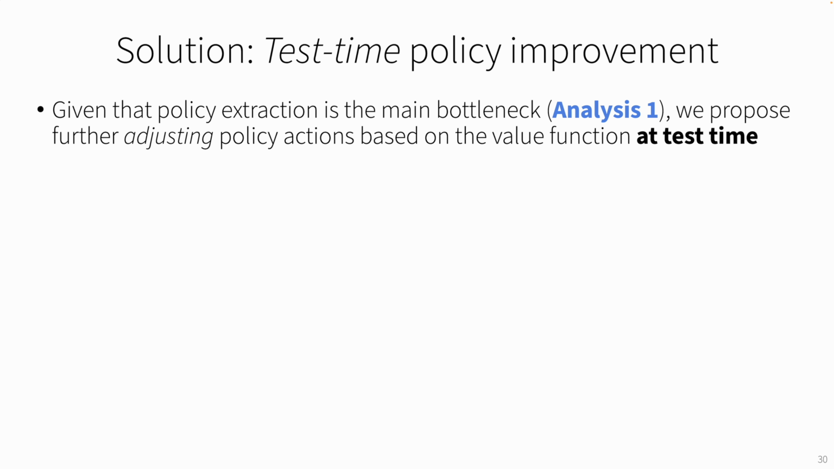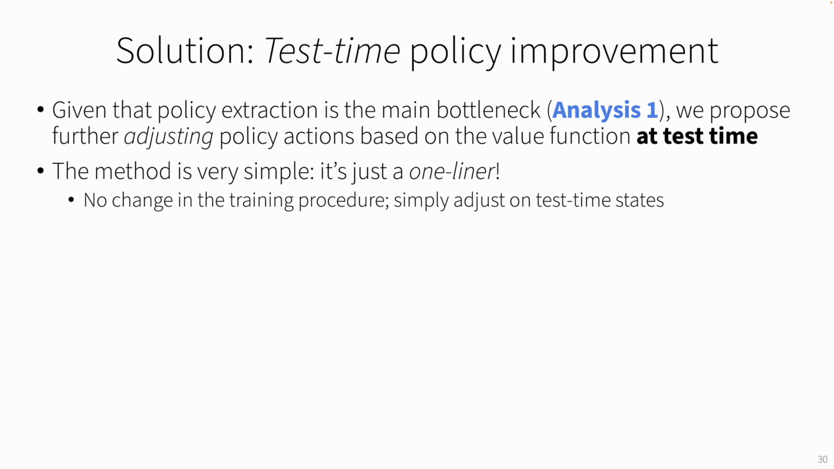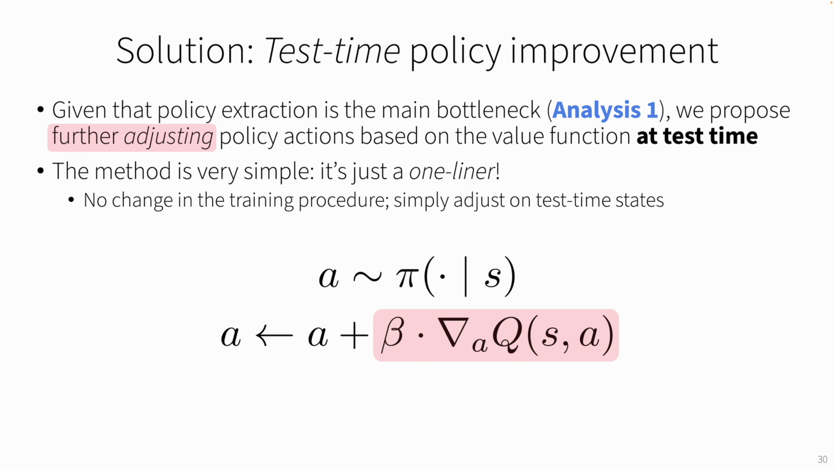So basically, what we are going to do is further adjust the policy actions based on the learned value function at test time. And our method is actually very simple. It's just a single line method. So this is what we do. We first sample an action from the learned policy at test time. And then we just slightly adjust the action in the direction of the Q function by the amount of beta, such that the action can be a little bit better in terms of the value function. Actually, that's all. And this is what we call on-the-fly policy extraction, or OPEX.